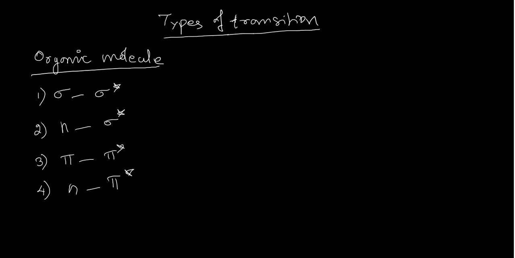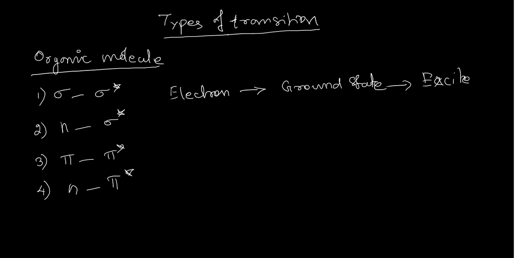What are these transitions? That means an electron absorbing UV or visible light excites from the ground state to an excited state, and this is what we mean by transition. The ground electronic state we usually represent as S0.